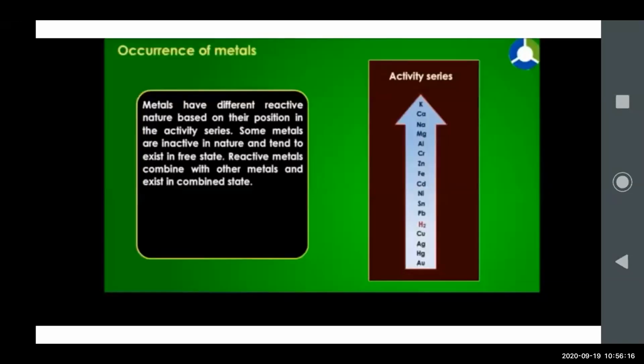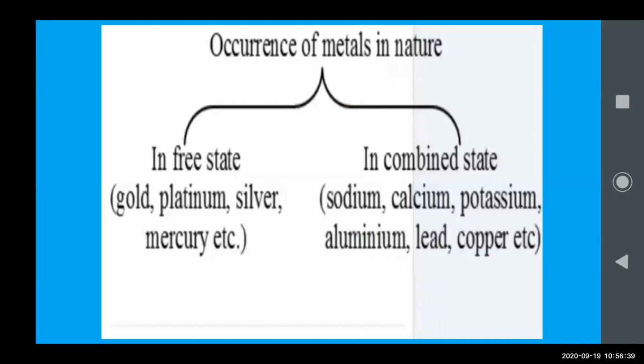Now we have seen the occurrence of metals. This also we have seen, that all metals are not equally reactive. Different metals have a different capacity of reaction. So metals have different reactive nature. Based on that, the metals are found in two states, free state or combined state.